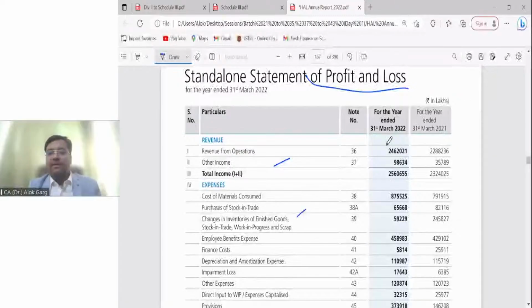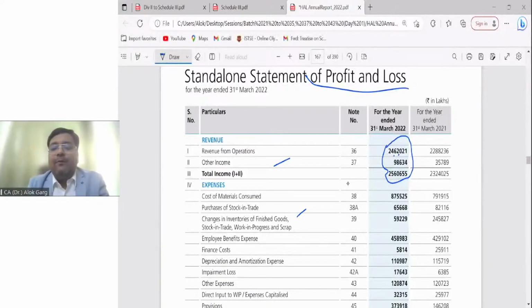I hope it is visible. Please see the total revenue of Hindustan Aeronautics Limited. What is the total revenue of Hindustan Aeronautics Limited? 24 lakh 62,021 lakhs, right?